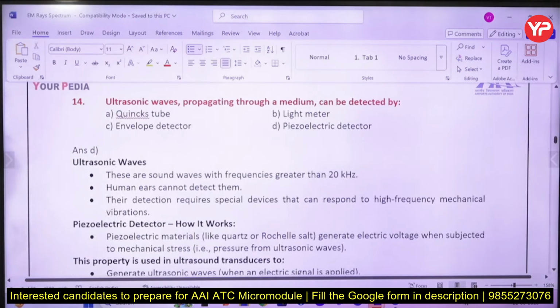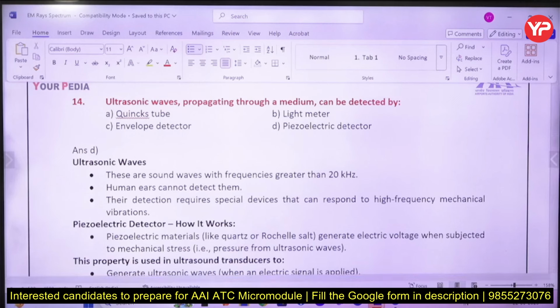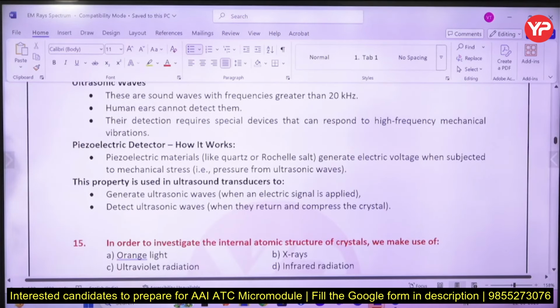Okay, so how can you detect these waves? Ultrasonic means more than sonic frequency, that is greater than 20 kilohertz, and the human ear cannot detect it. Special devices are required to detect these. What are those special devices? Piezoelectric detectors: quartz, Rochelle salt, electric voltage.